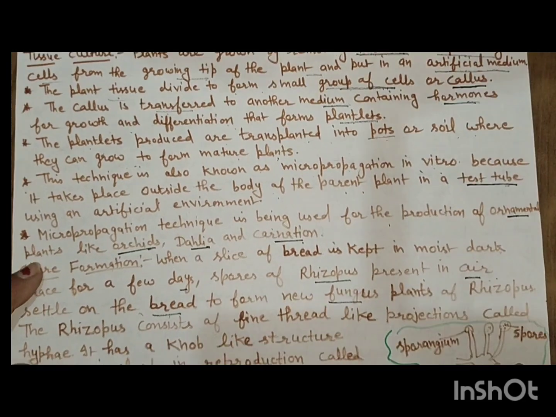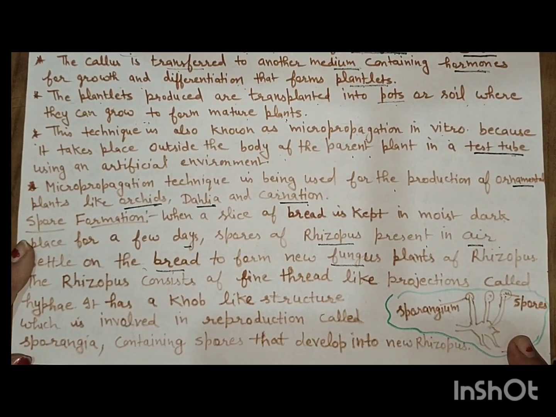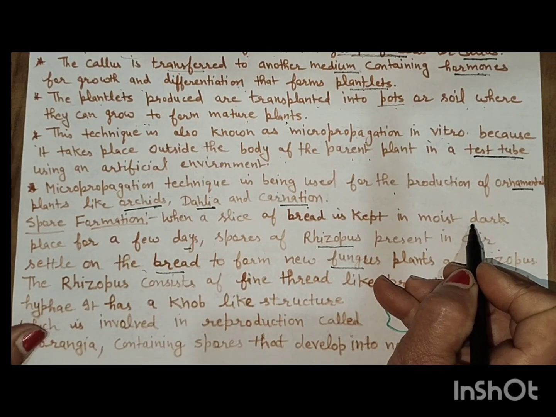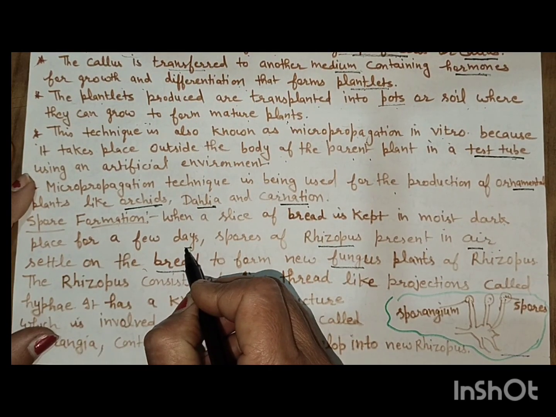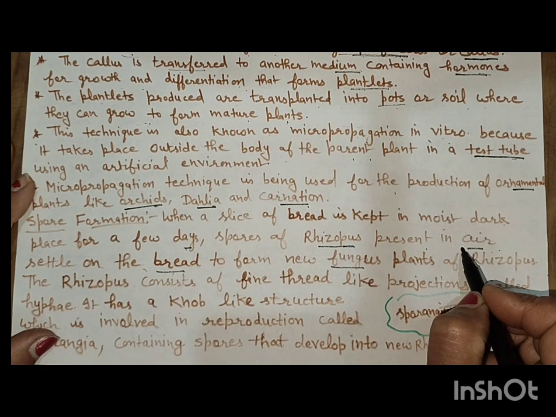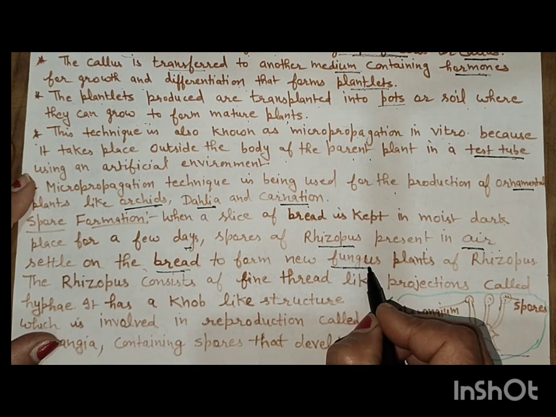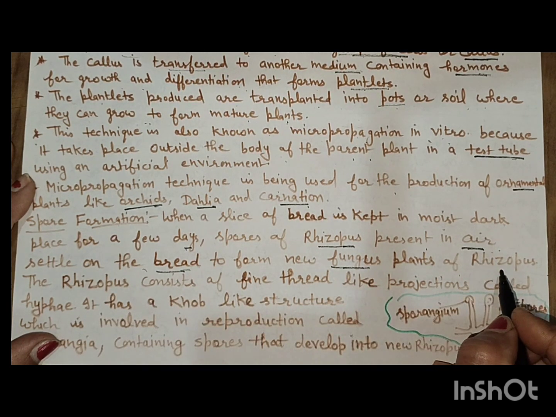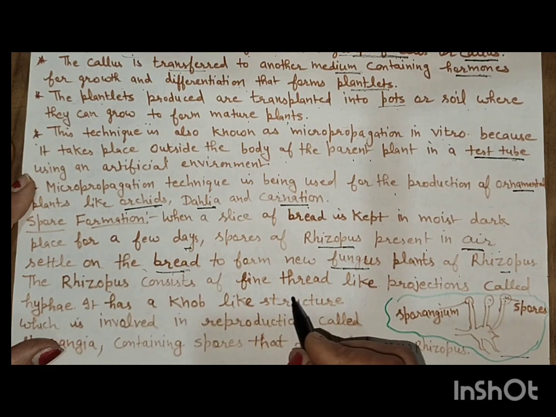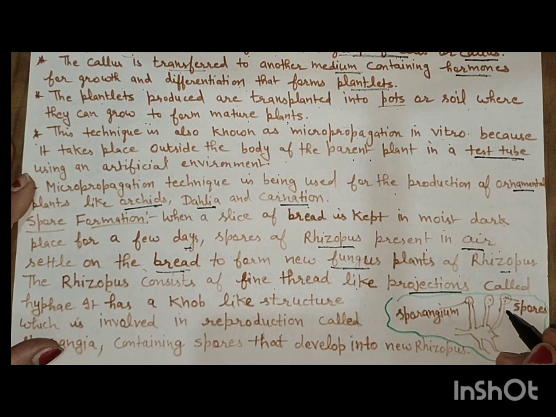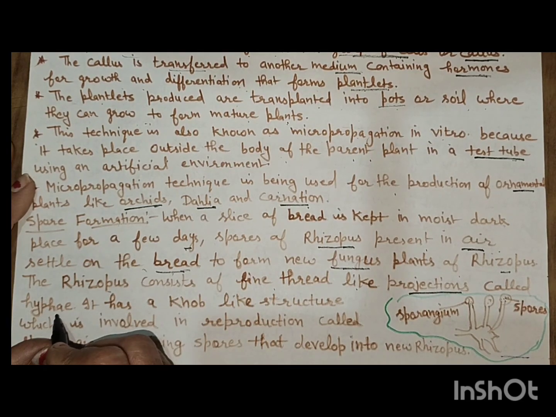Now spore formation. When a slice of bread is kept in a moist dark place for a few days, spores of rhizopus present in the air settle on the bread to form new fungus plants of rhizopus. The rhizopus consists of fine thread-like projections called hyphae.